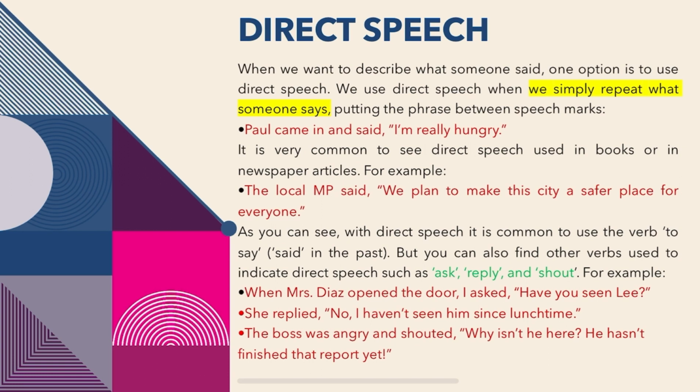As you can see, with direct speech it is common to use the verb to say, said in the past, but you can also find other verbs used to indicate direct speech such as ask, reply and shout. For example, when Mrs. Dias opened the door, I asked, "Have you seen Lee?" She replied, "No, I haven't seen him since lunchtime." The boss was really angry and shouted, "Why isn't he here? He hasn't finished that report yet." Like this. So this is known as direct speech.